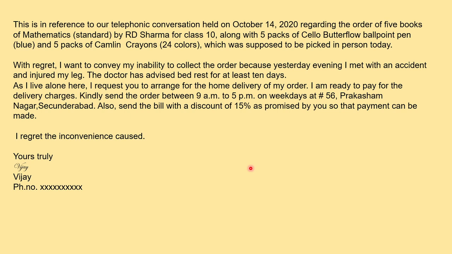So again, this is the letter. All the things they are clarified here. So it is telephonic conversation. Based on that, so what was the order? Now since it was telephonic conversation, so the order was not written.